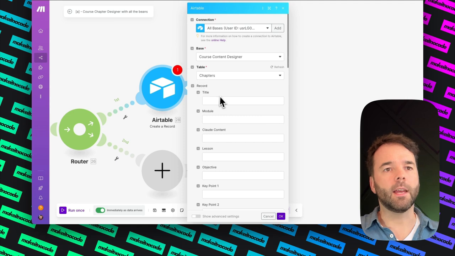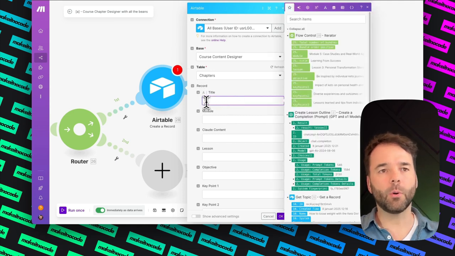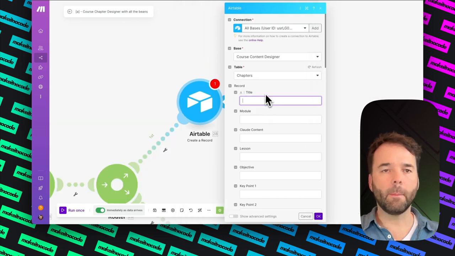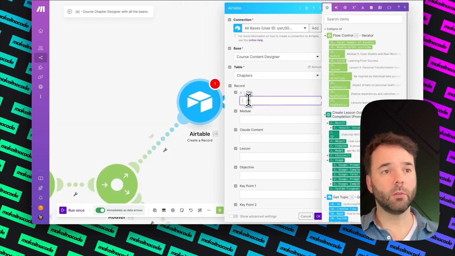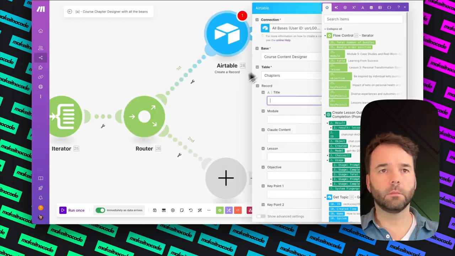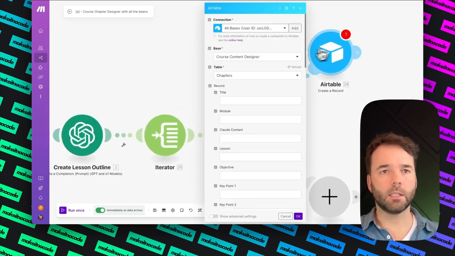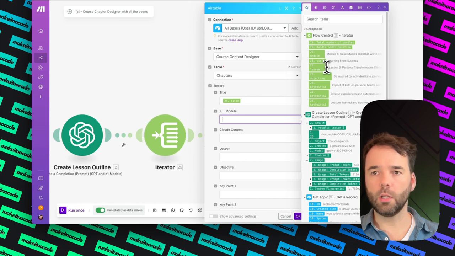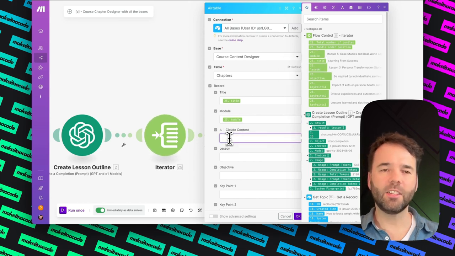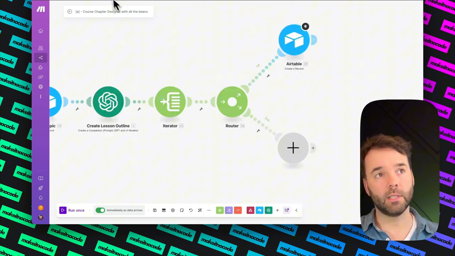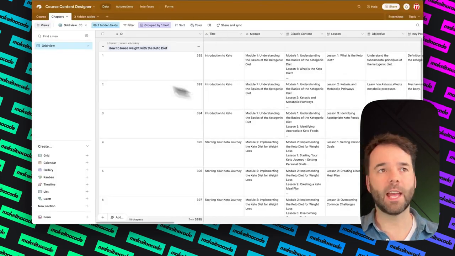Okay, so what we're doing here, we're going to map all the titles, the modules, etc. So how do we do that? So I'm going to map the title. And in order to do that, I need to map it from this one called an iterator here. Let me just put it like this. Yeah, so I have a title, and then I'm going to put my learning from success. Then I'm going to put the module in, module. And I just do that for all of the fields that we have, all of the columns that we have here.